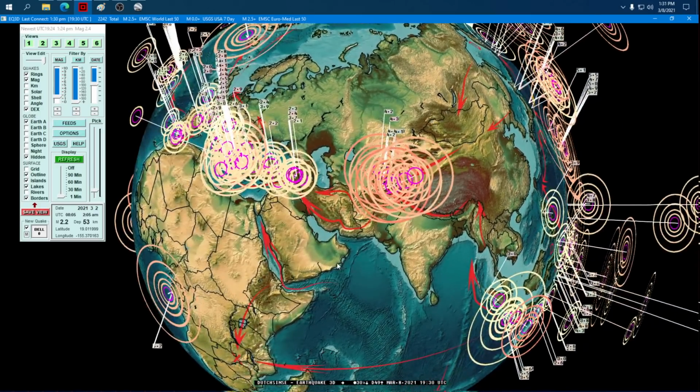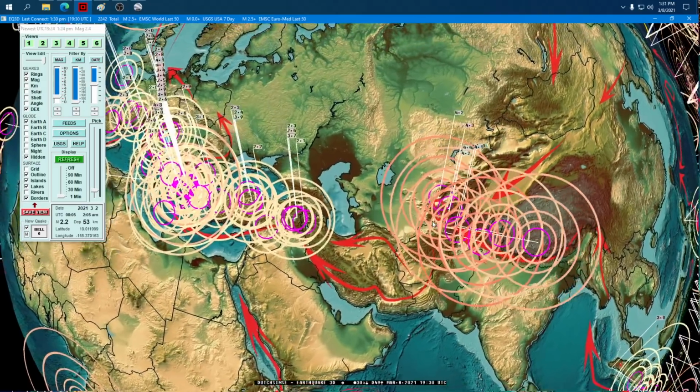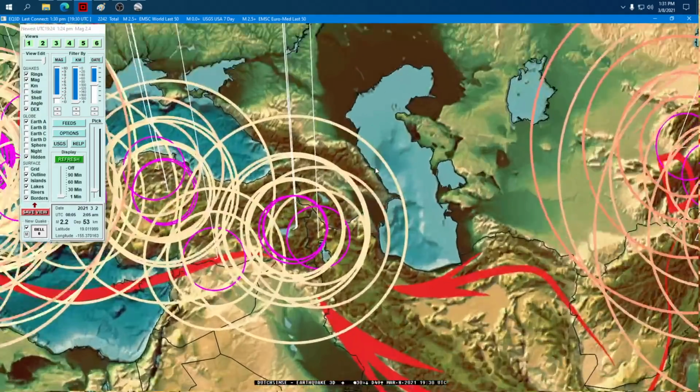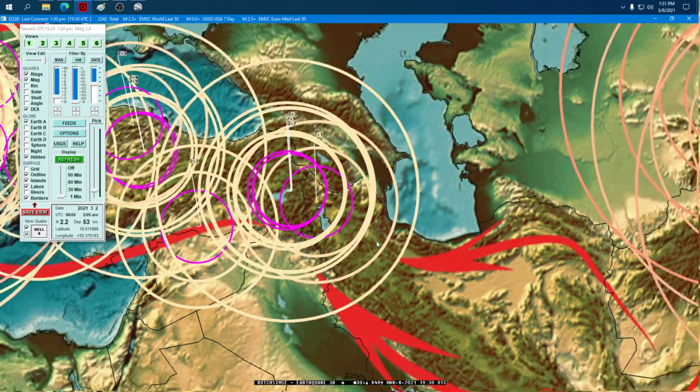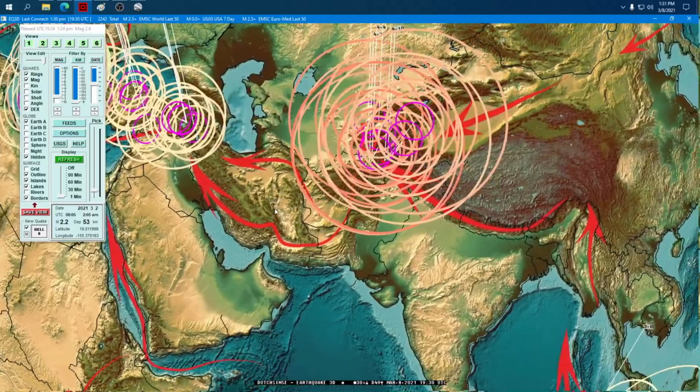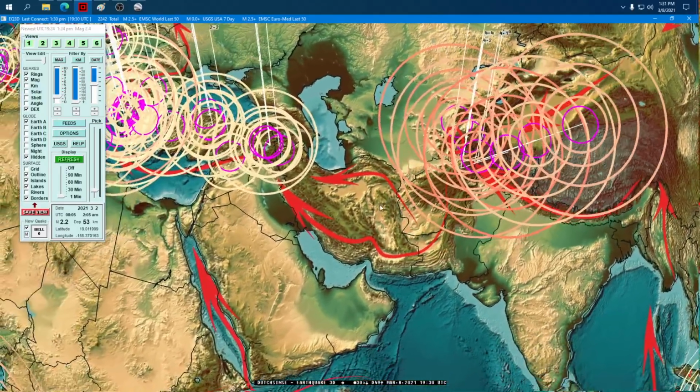Iran is sitting high and dry too. Look at it this way. We have earthquakes right over here at the border of Iran and Turkey, one on one side of the border over in Iran, east side. Turkey's on the west side. And then you go down and around Iran and you get back up here to the earthquakes at Afghanistan-Pakistan border.